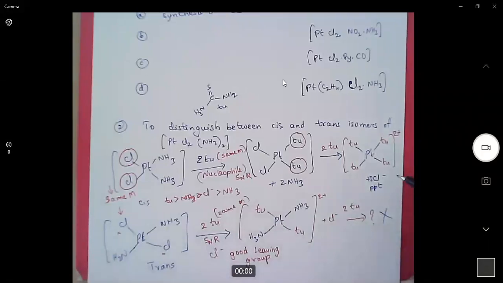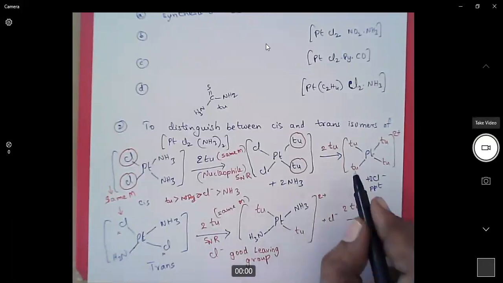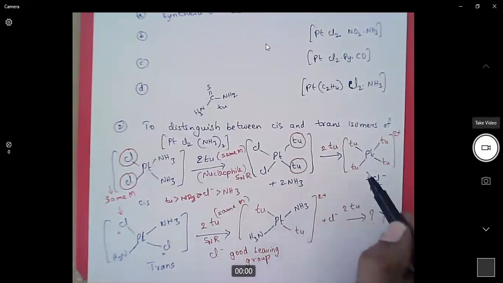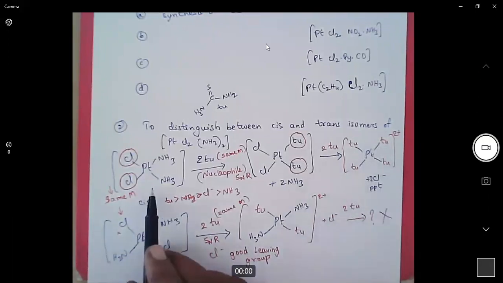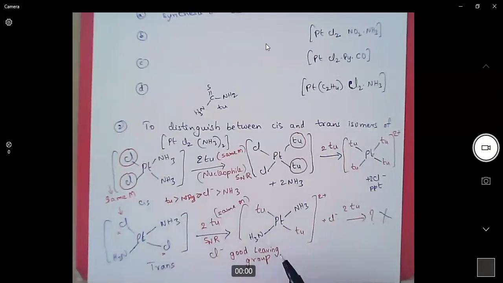So when we measure the weight, this complex will weigh more compared to this. From the weight difference, we can clearly say that the complex which is giving high weight is a cis complex. The complex which is giving low weight is a trans complex.